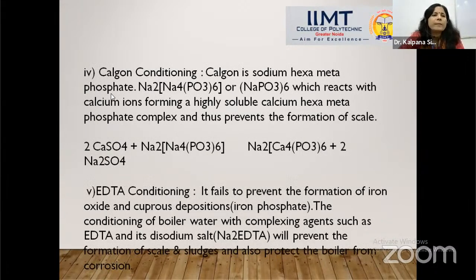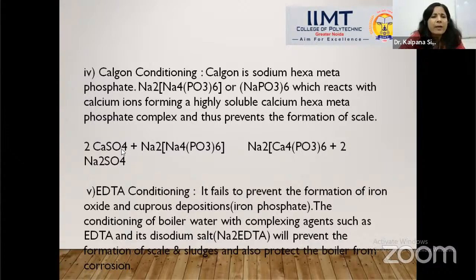The fourth method is Calgon conditioning. It is a very efficient and effective method. Calgon means sodium hexametaphosphate. Calgon is a general name; its chemical name is sodium hexametaphosphate.